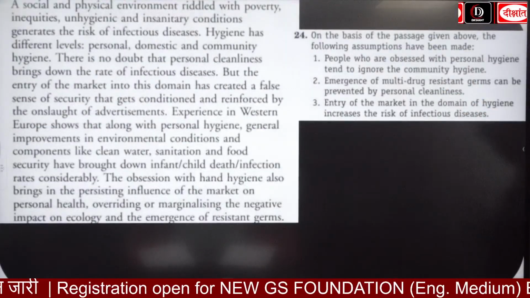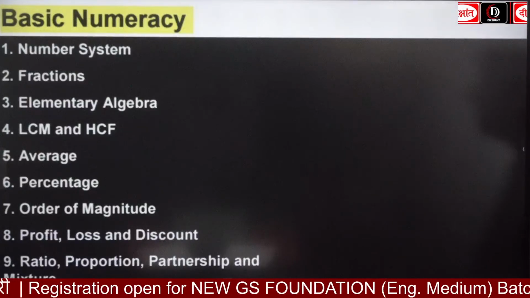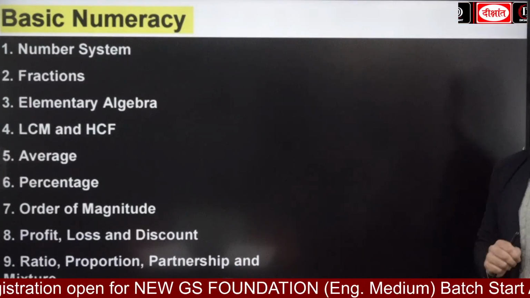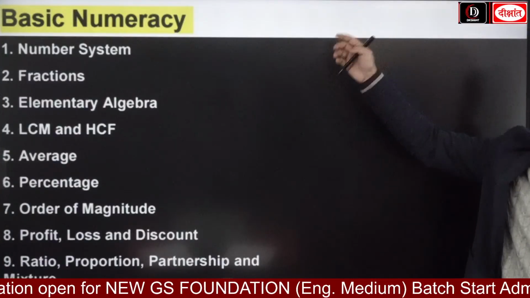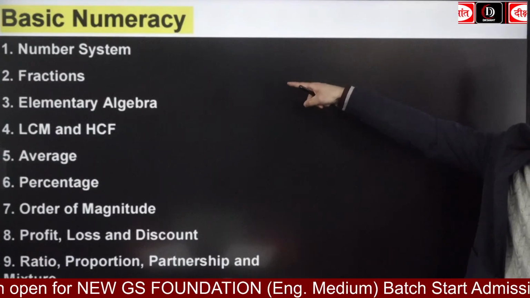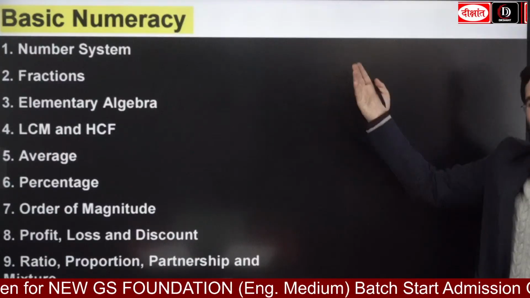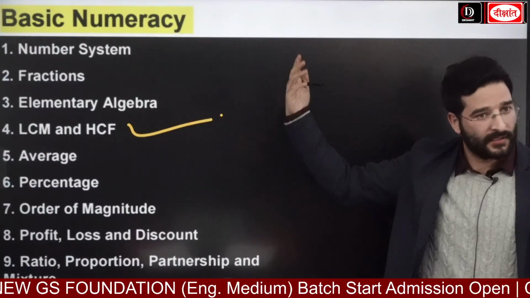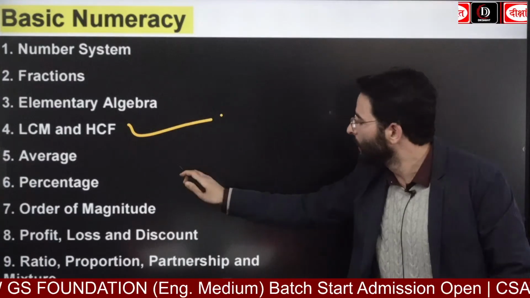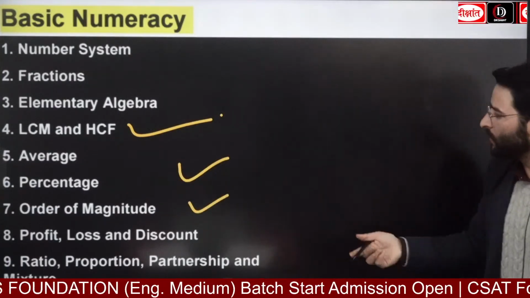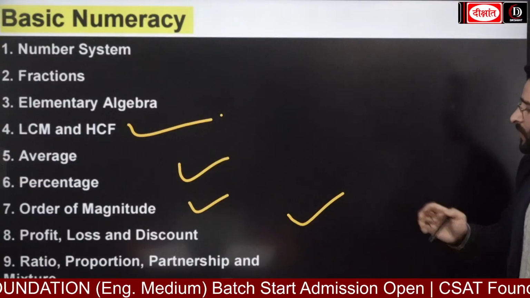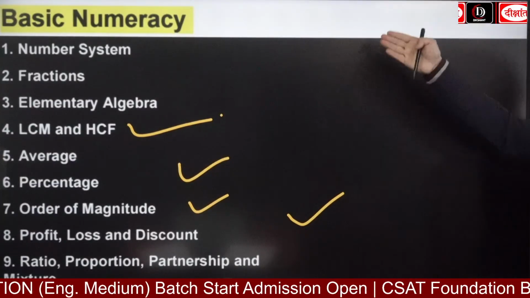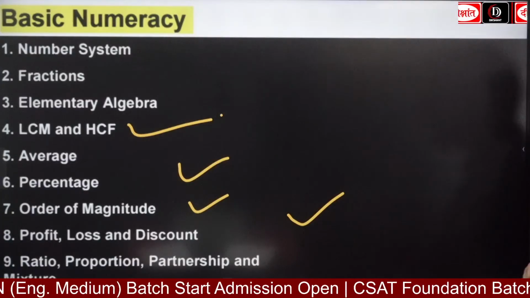Now once you have looked at this one guys, looking at the basic numeracy, okay, you're going to have the number system, which I believe is very important. You're going to have the fractions, elementary algebra, LCM, HCF. इनका हमें application देखने को मिलता है. Average, we have to look at the application. Percentage, order of magnitude, okay, profit, loss and discount, ratio, proportion, partnership and mixture. Okay, this is going to be included in your basic numeracy.